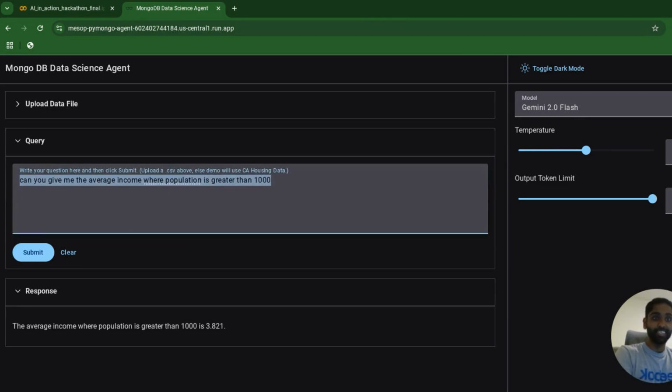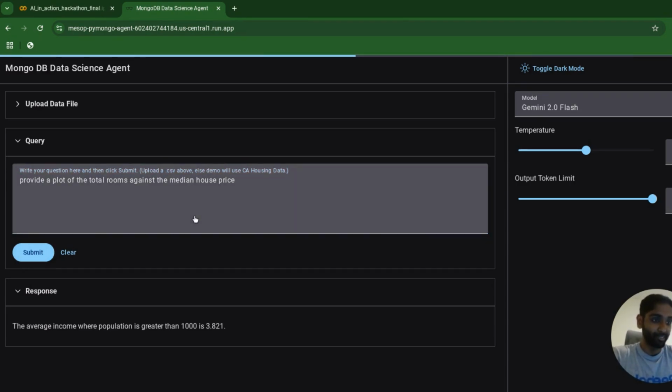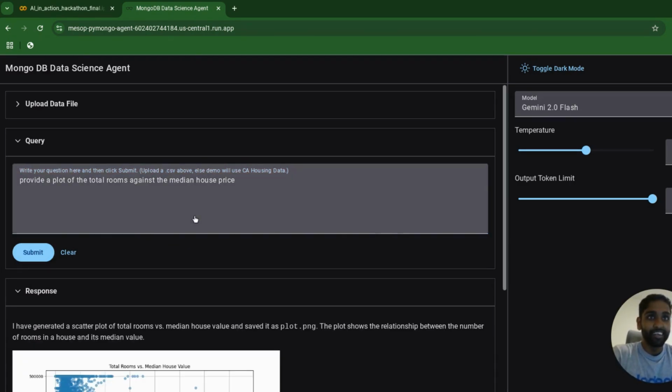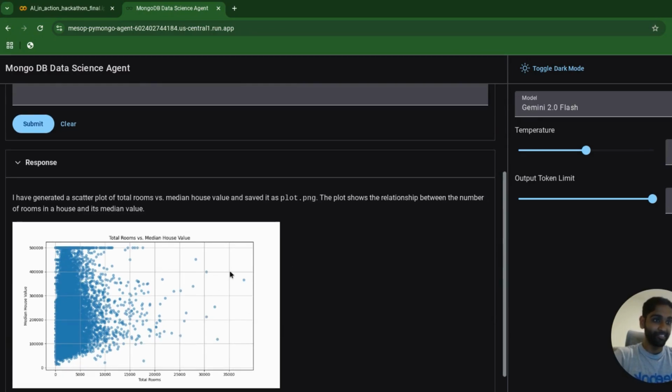Let's give it something a little bit more complex. Let's also pretend we need a plot of the total rooms against how that affects the median house price. So bada bing, bada boom, it can also design you a plot of any relationship question you ask.